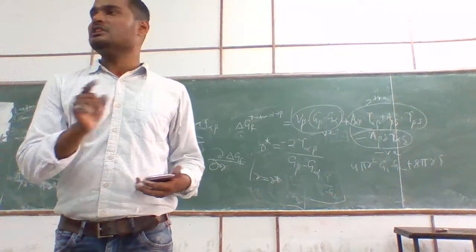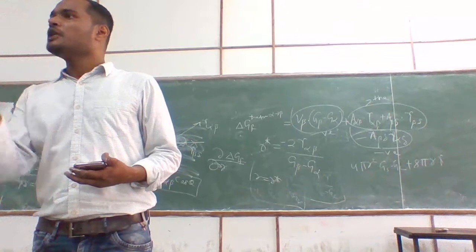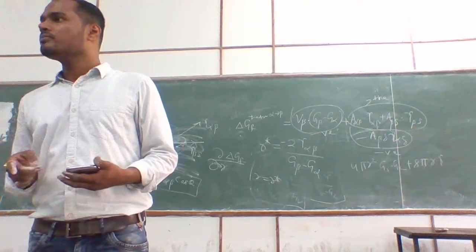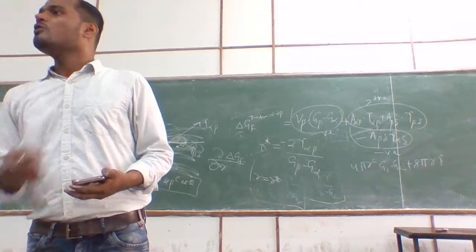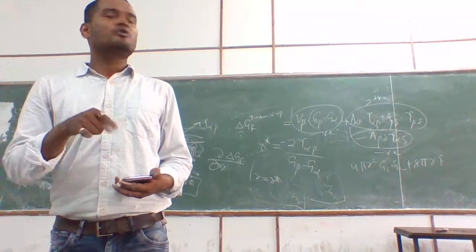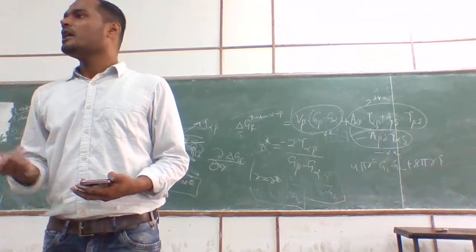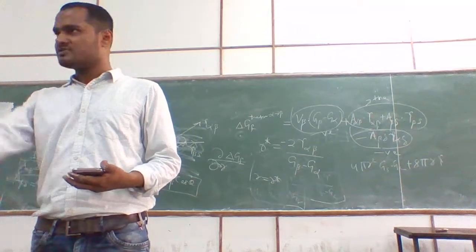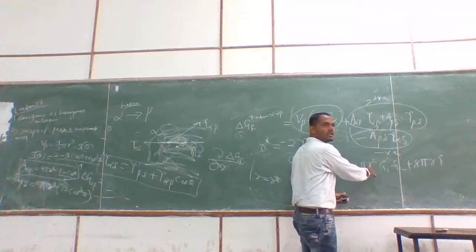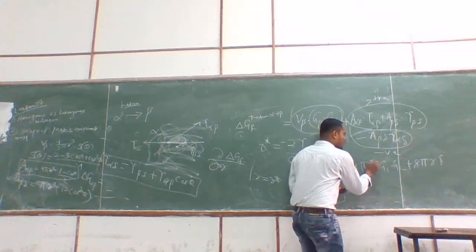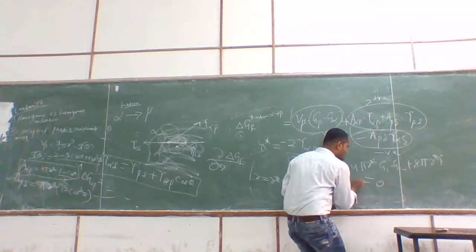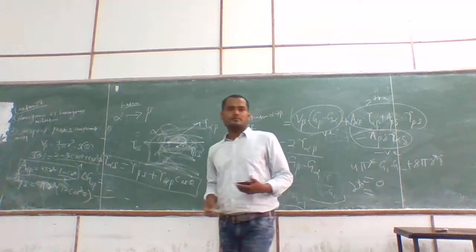If you remember, r star is nothing but the maximum value, and to find the maximum value in a derivative kind of thing, you have to make it 0. First convert r as r star, then make it 0. When you make it 0, r star will come out as minus 2 gamma by (GS minus GL). You can check it. Make all r as r star and make it 0, and you will find r star.